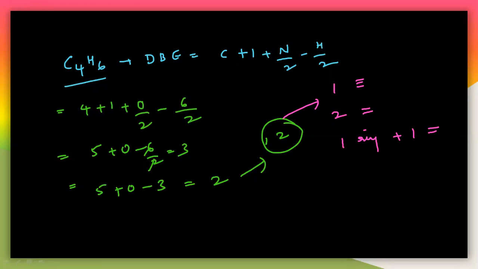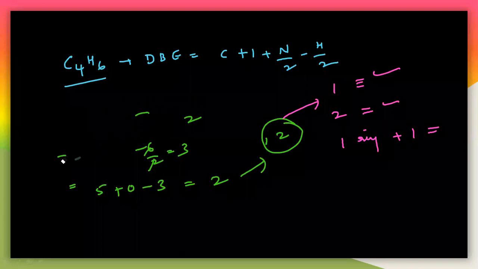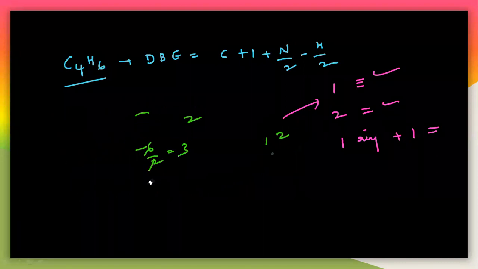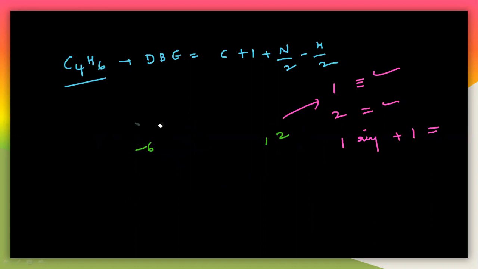C4H6. So you have to draw the structure for C4H6 with 1 triple bond. You can write the possible structures with 1 triple bond, or 1 double bond and 1 ring. So let us see here C4H6. Let us remove this and draw those possible structures here, with the double bond equivalence of 2. So first, let us take a simple example like this.